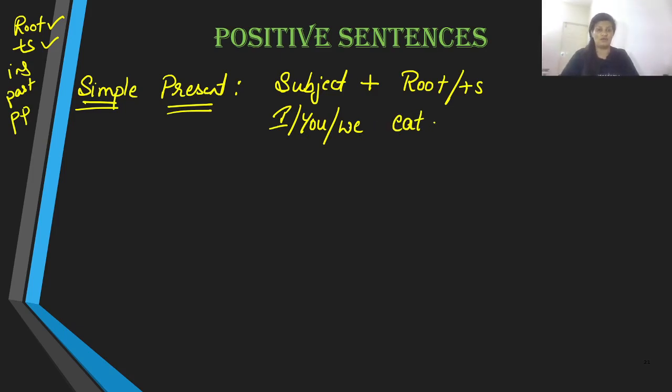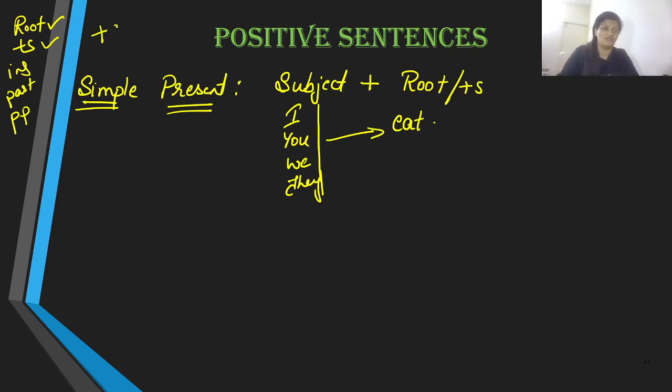So when you have this, you use the root verb. The question is, when do you actually use the plus S verb? Well, plus S verb is used only in present tense. I want you to make a note of this point. Only in present tense.